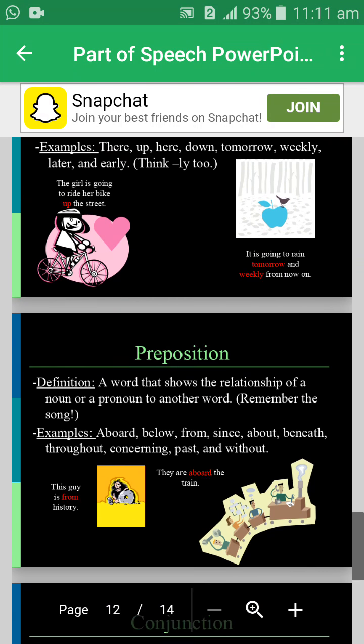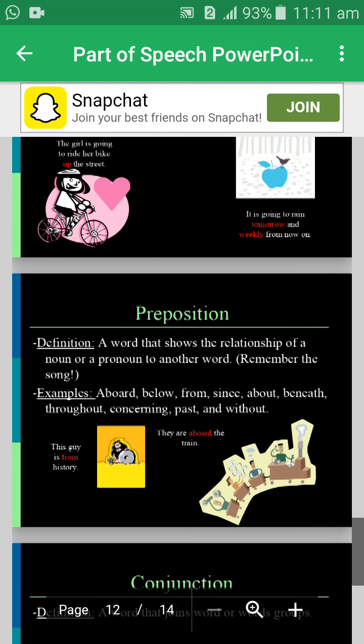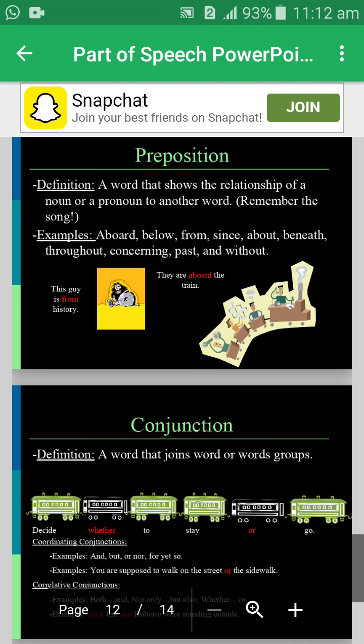Now it's time for preposition. Definition: a word that shows the relationship of a noun or pronoun to another word. Remember the song. Example: aboard, below, from, since, beyond, throughout, concerning, past, and without. This guy is from history. They are aboard the train.